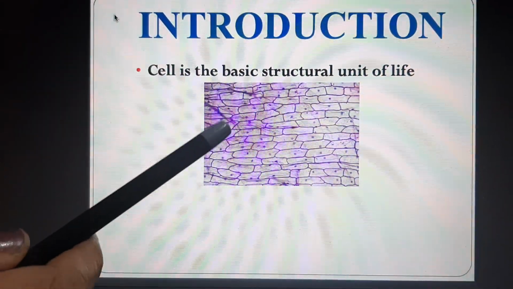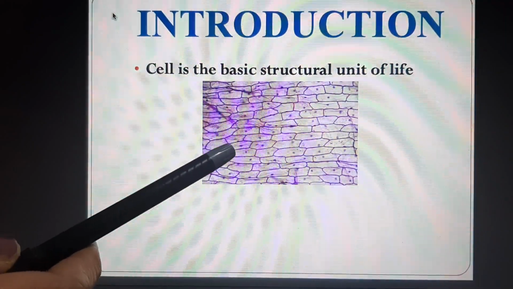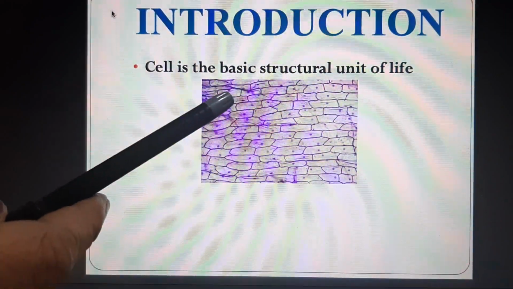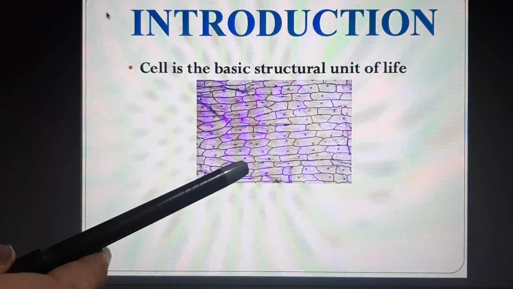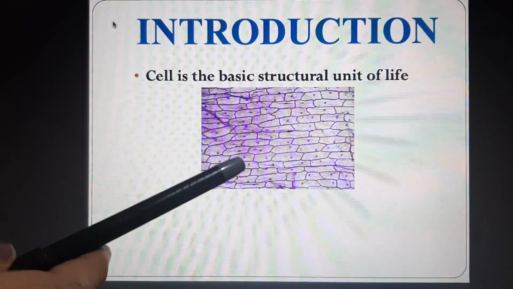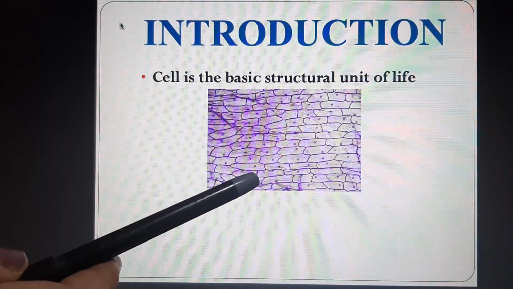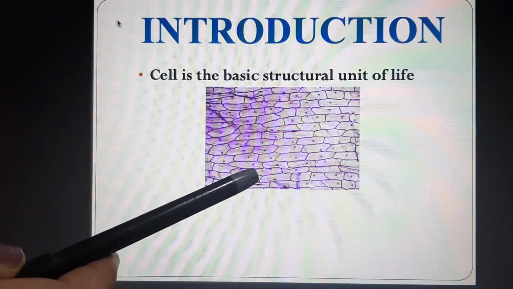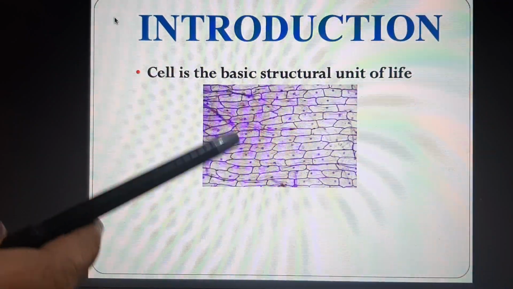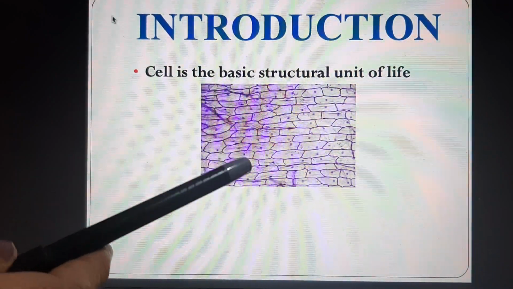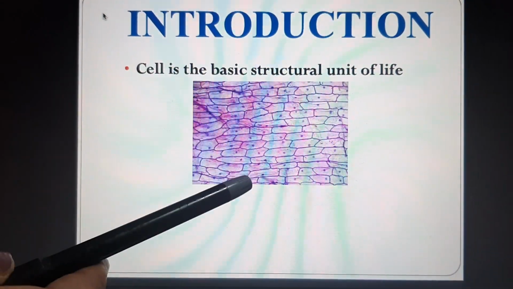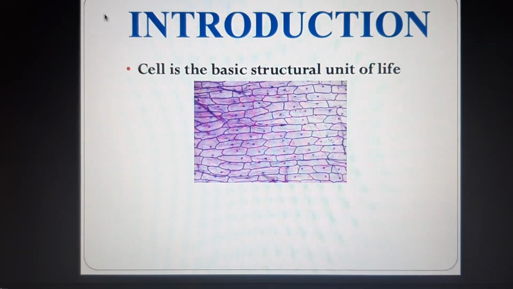You can see in this diagram, these small compartment-like structures are cells. Cells are so tiny, so small that we cannot see them with naked eyes, but they are very, very important because they are the base of life, the base of biology. All living organisms are made up of cells.